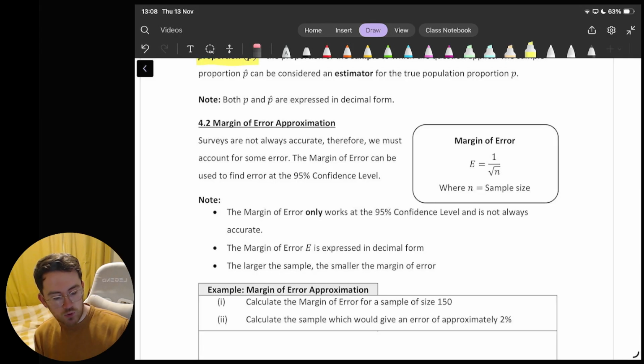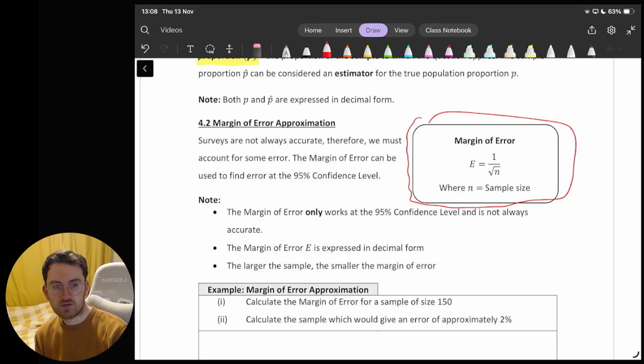Now this is really important, and this is not something that is given to you, so this is something that you would need to learn off. Okay, and it's going to be really important for all these questions. So really what we're doing is whatever the sample size is that we take, we're doing 1 over the square root of that sample size.